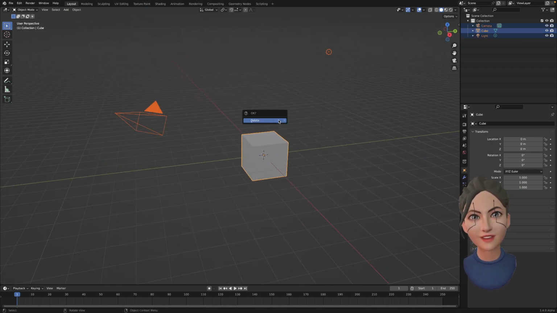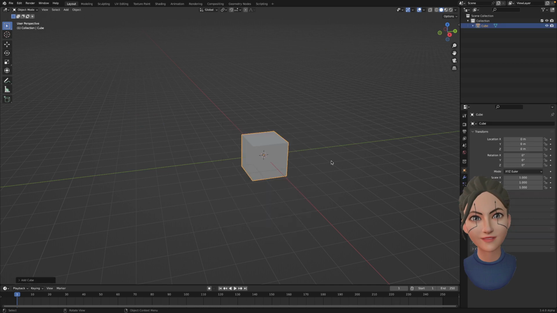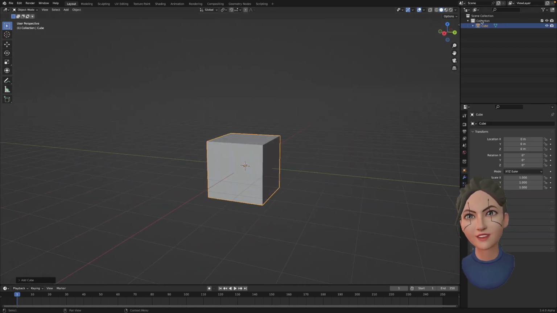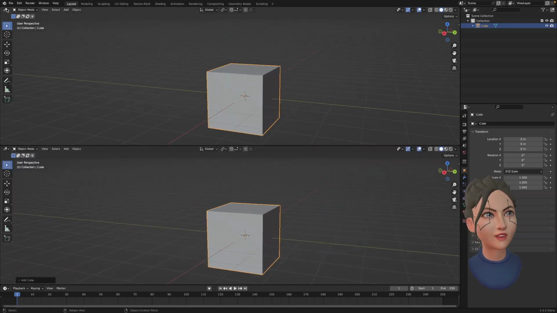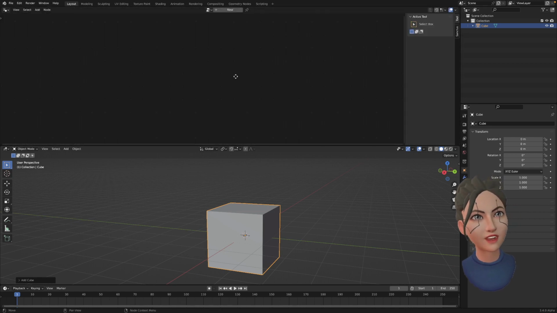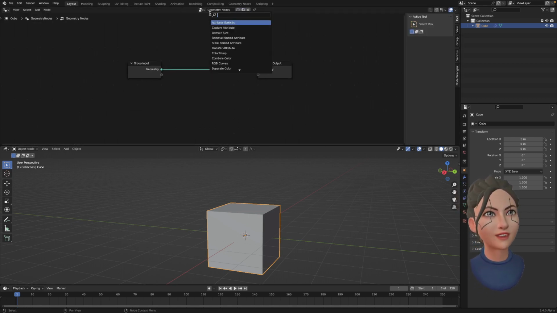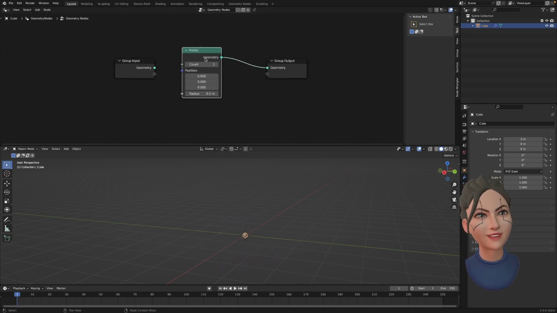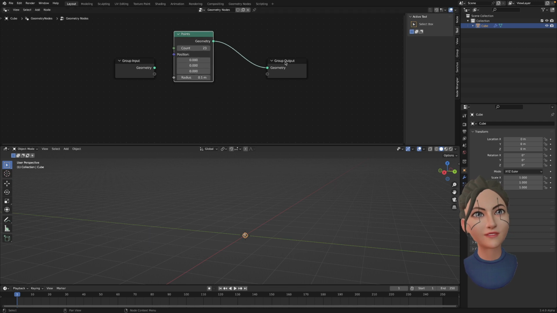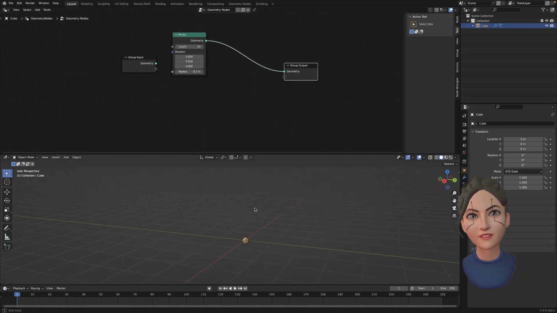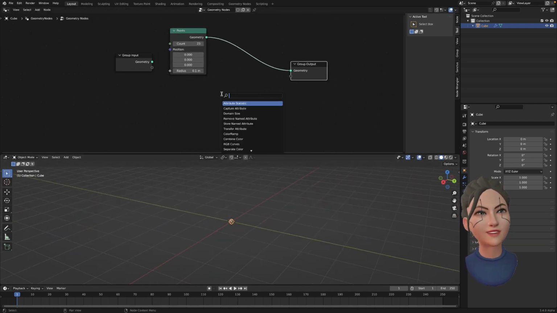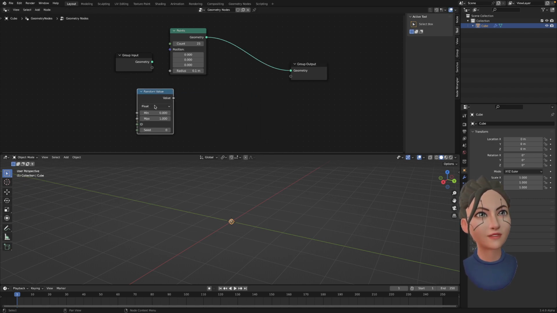Today we're gonna be doing something basic and simple. Gonna start with the default cube and we're gonna do some random geometry nodes creation. So first of all, we're gonna be using our very useful points geometry node, and we're gonna scatter it using random value.